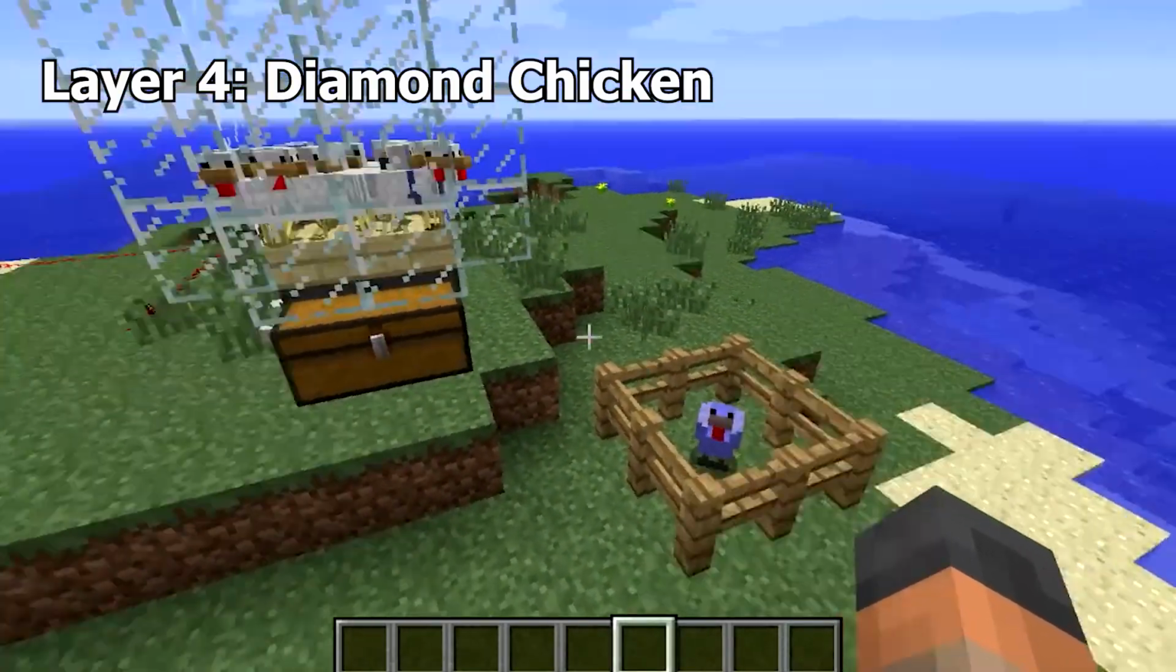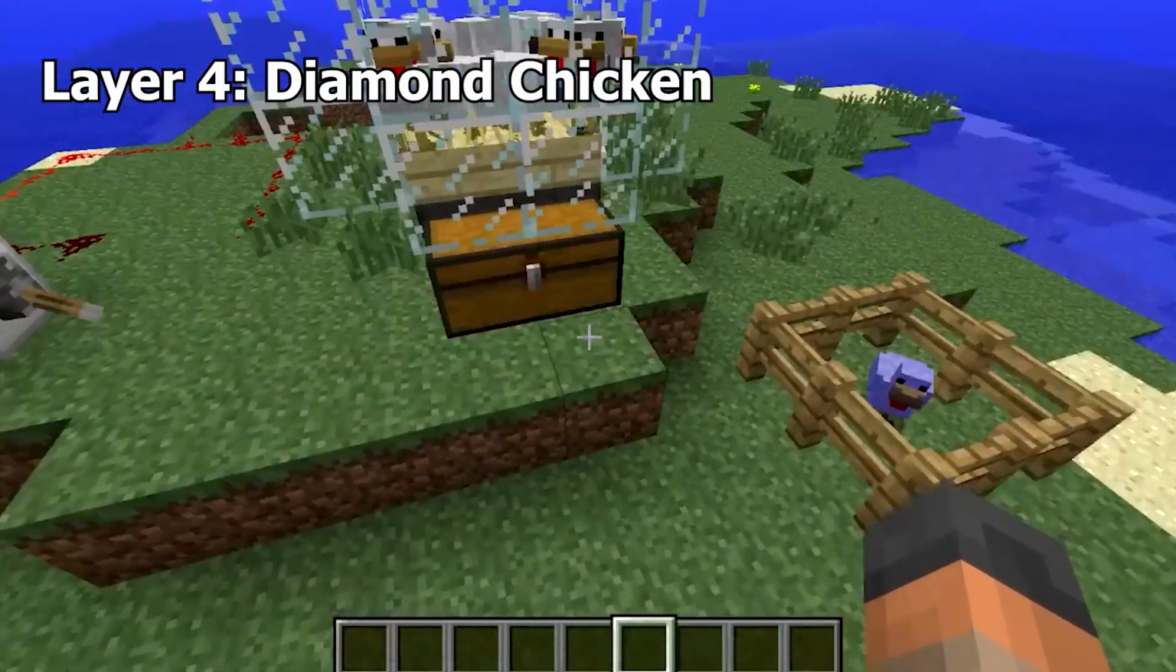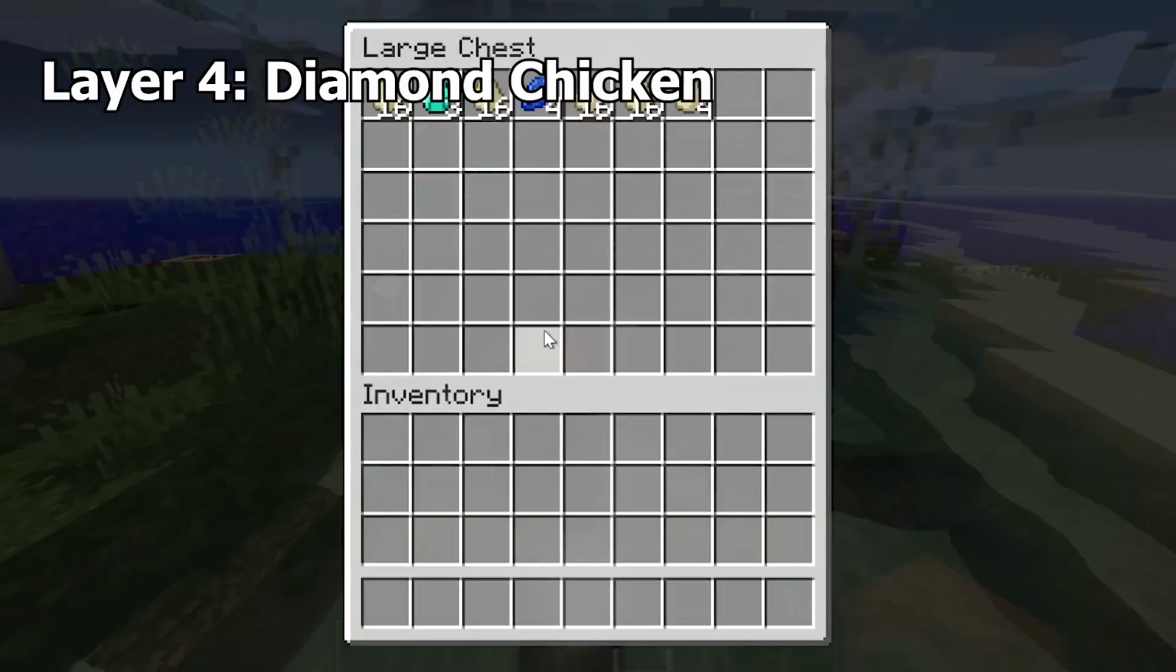Diamond Chicken. This was an addition from Minecraft 2.0. A rare variant of the chicken that instead lays diamonds and lapis lazuli.